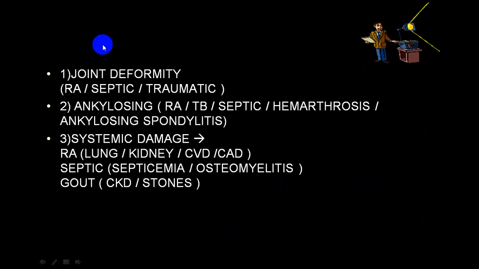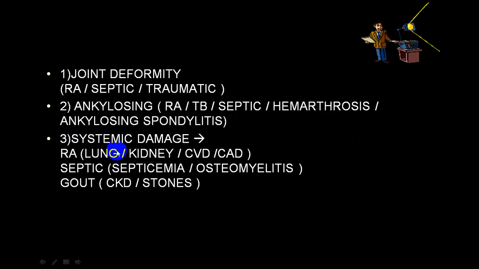The commonest complication you will come across is joint deformity, which will be very commonly seen in rheumatoid, septic and traumatic arthritis. In ankylosing disorders, particularly ankylosing spondylitis will produce fusion of the joints, that is ankylosis. You can see it also in case of rheumatoid arthritis, tuberculosis, septic arthritis, and also as a complication of hemarthrosis.